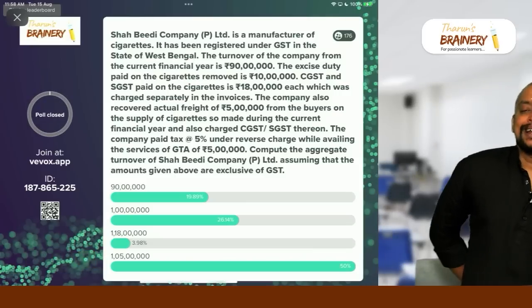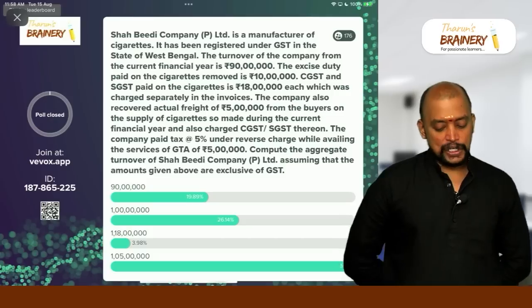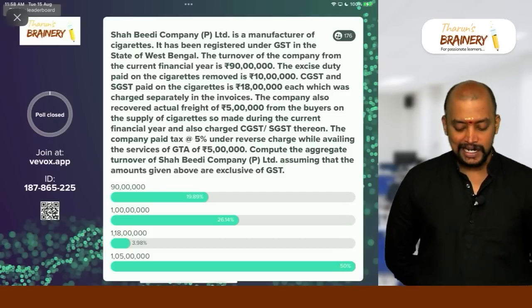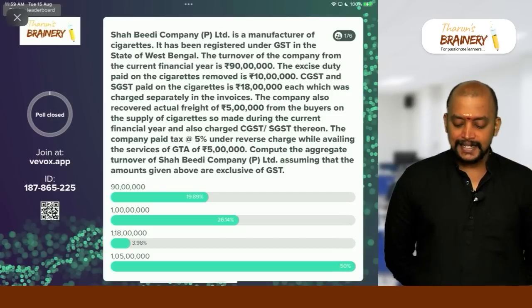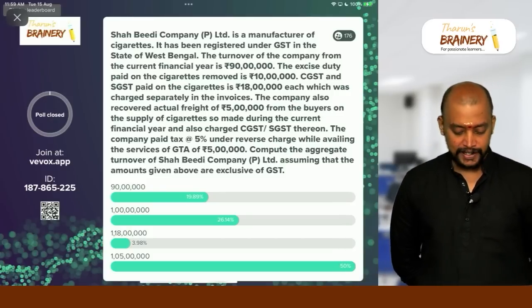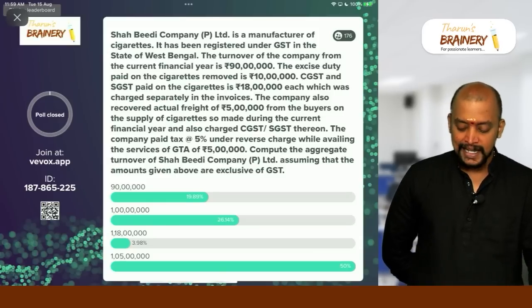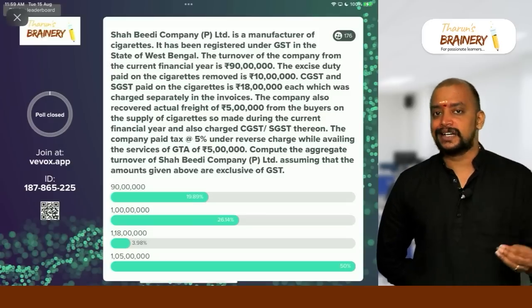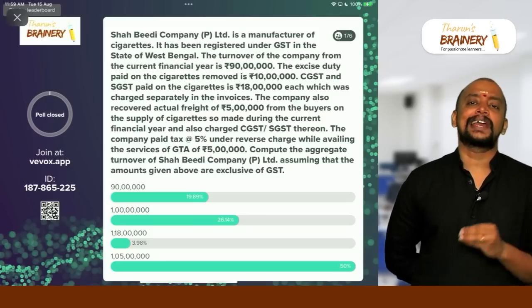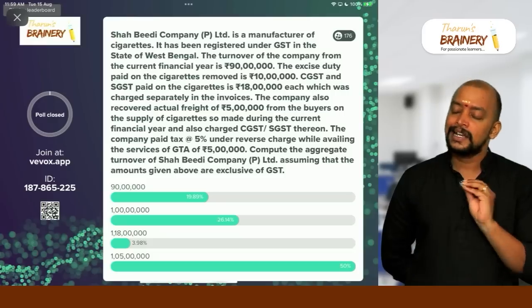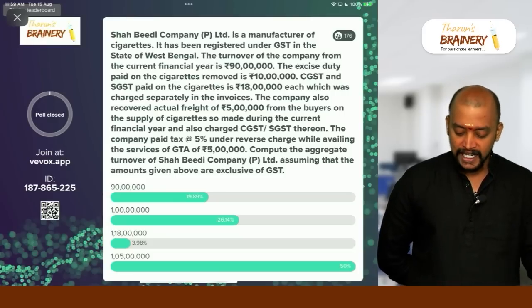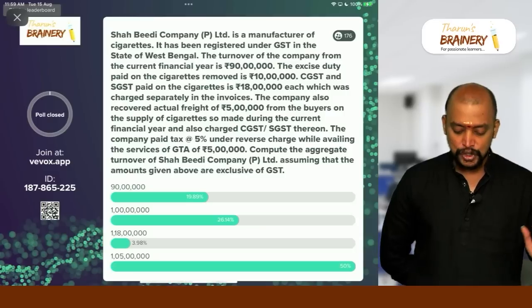Okay. See, actually, while counting the aggregate turnover, should excise duty be taken or not? The turnover of the company from the current financial year is 90 lakhs. Excise duty should be added, because what should not be taken in aggregate turnover is CGST, SGST. Excise duty should be taken. So 90 plus 10, 100 lakhs. And thereafter CGST, SGST should not come.